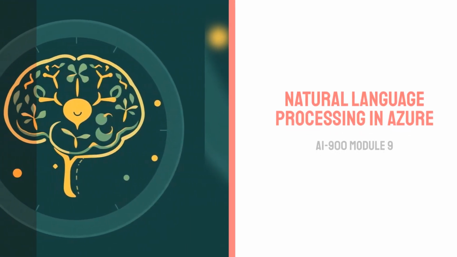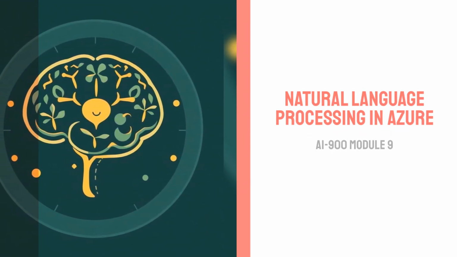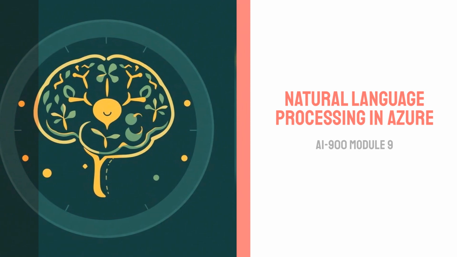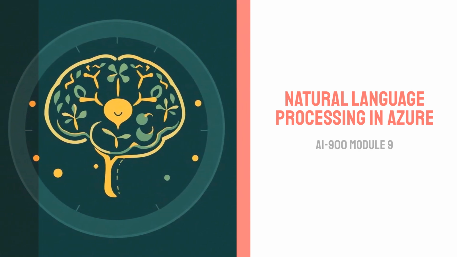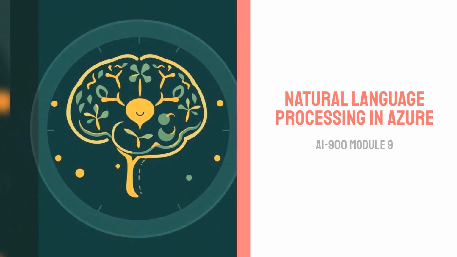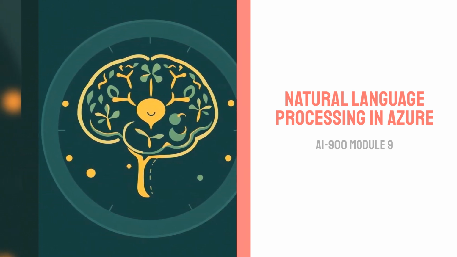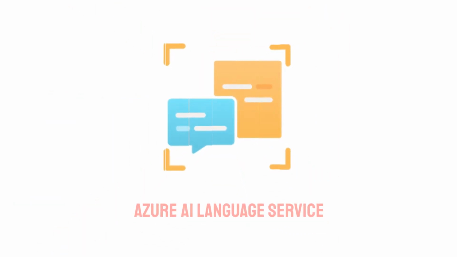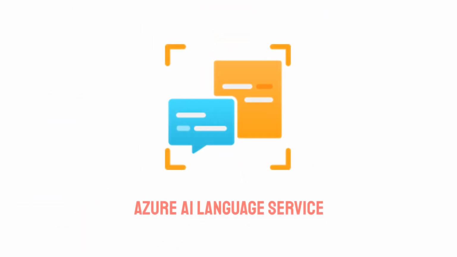Welcome to this module, where we'll explore how core natural language processing (NLP) capabilities are implemented and used in Azure AI services. These powerful tools are designed to help you analyze and process human language at scale. The Azure AI Language Service. The Azure AI Language Service is a powerful unified platform for understanding and analyzing text. Let's look at some of its key capabilities.